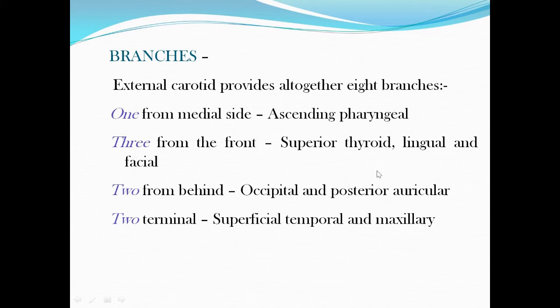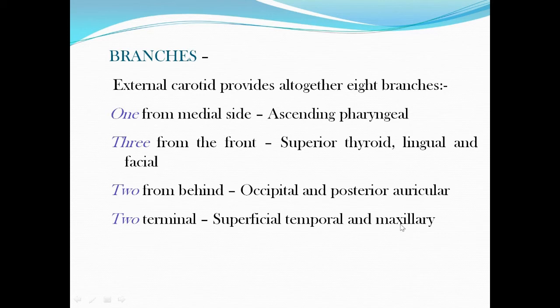So this external carotid artery, before it enters the parotid gland, runs in the posterior part of the digastric triangle. At that place, it is giving the posterior auricular artery. Two terminal branches, superficial temporal and maxillary.